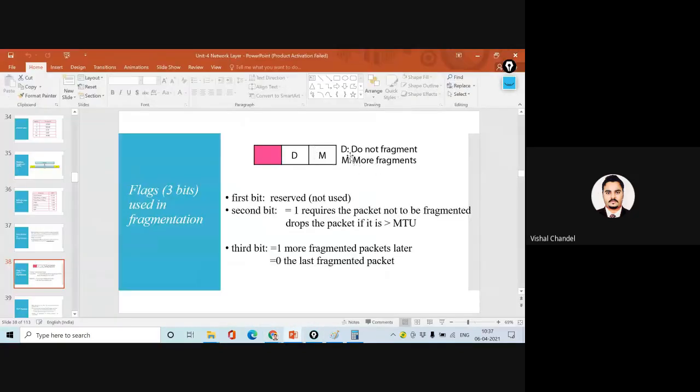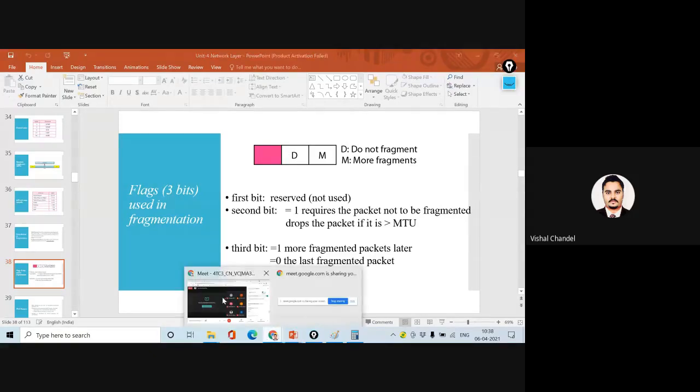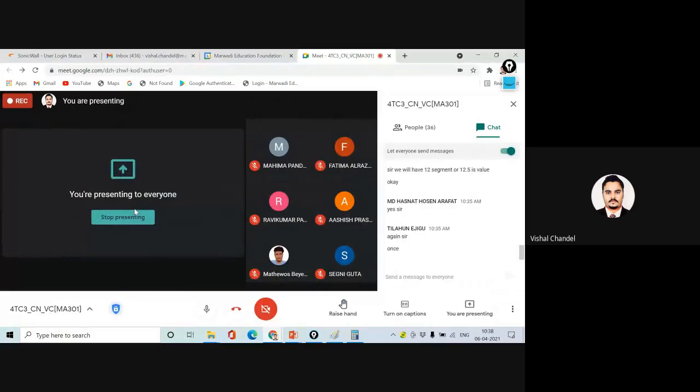The value of M will be 1. But in case your channel is capable of delivering any size of packet, you are not going to fragment it. So the value of D will be 1. Is it clear, Tilhan? That's why we use the flag.